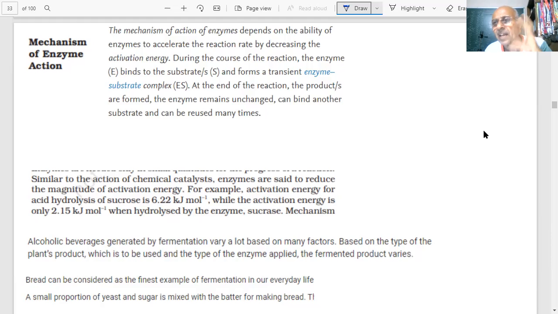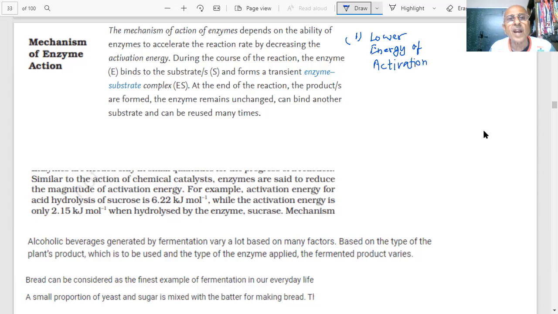For every reaction, there is activation energy, students. So they will lower the activation energy. How? By binding with a substrate, they will form an intermediate, which is enzyme and that substrate. So this will lower the energy of activation, and as a result the reaction will proceed faster. Basically, they will lower the energy of activation, students. Okay?